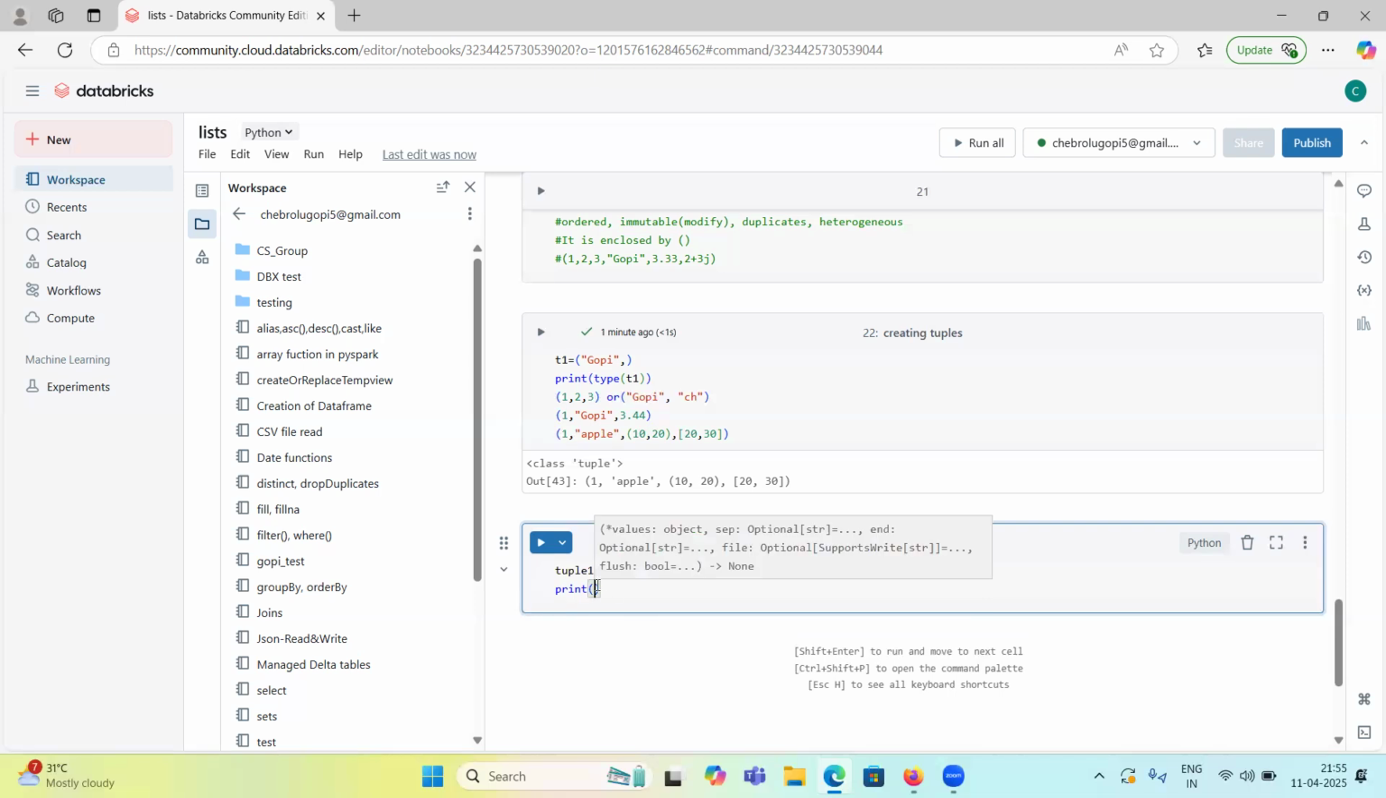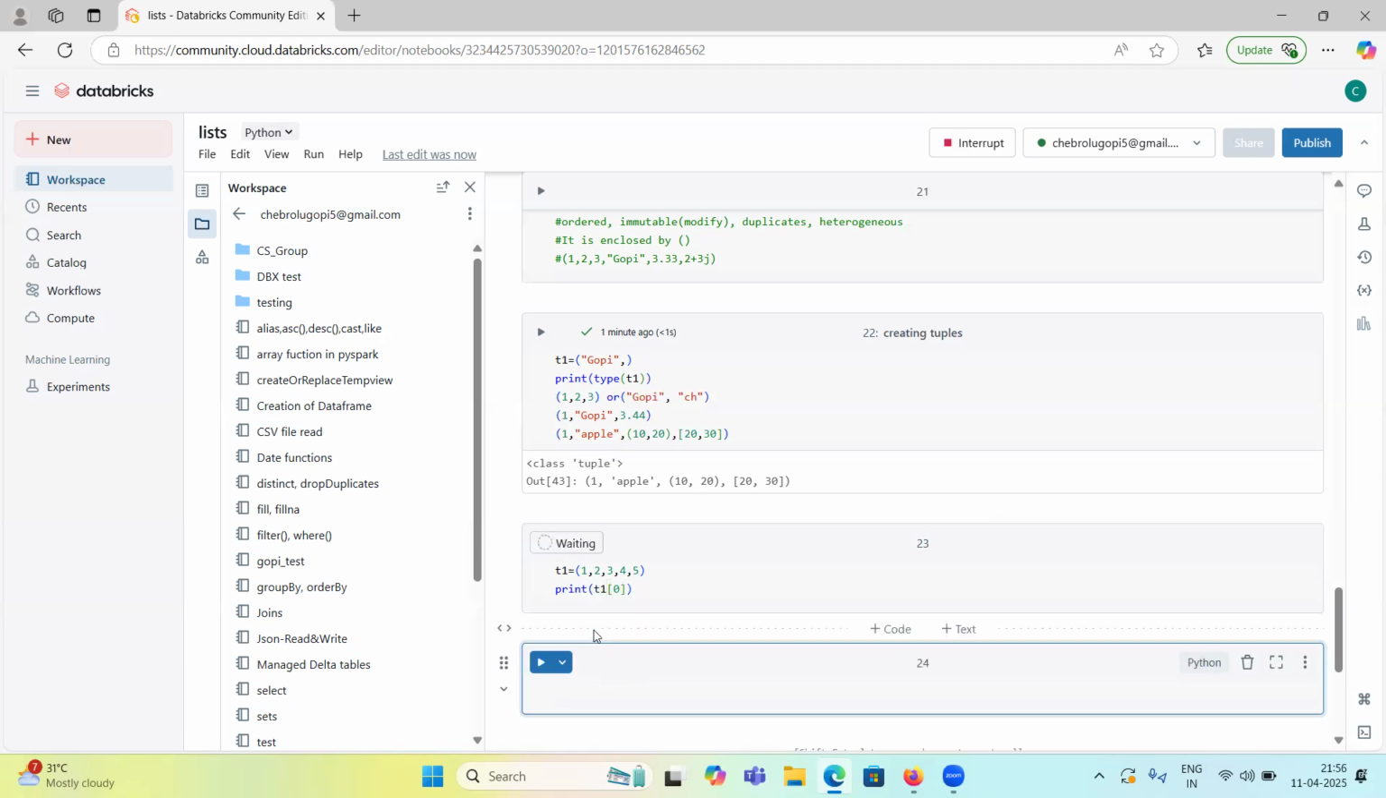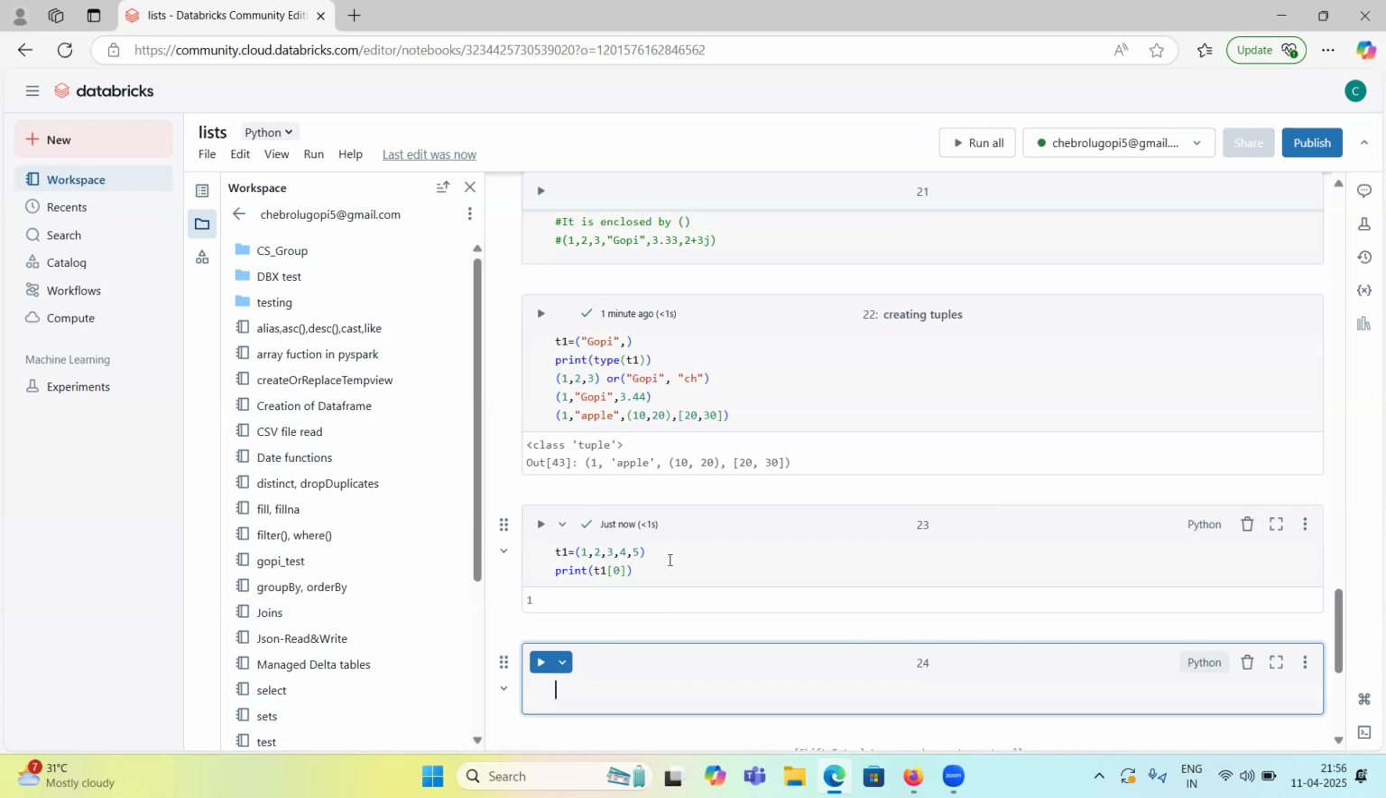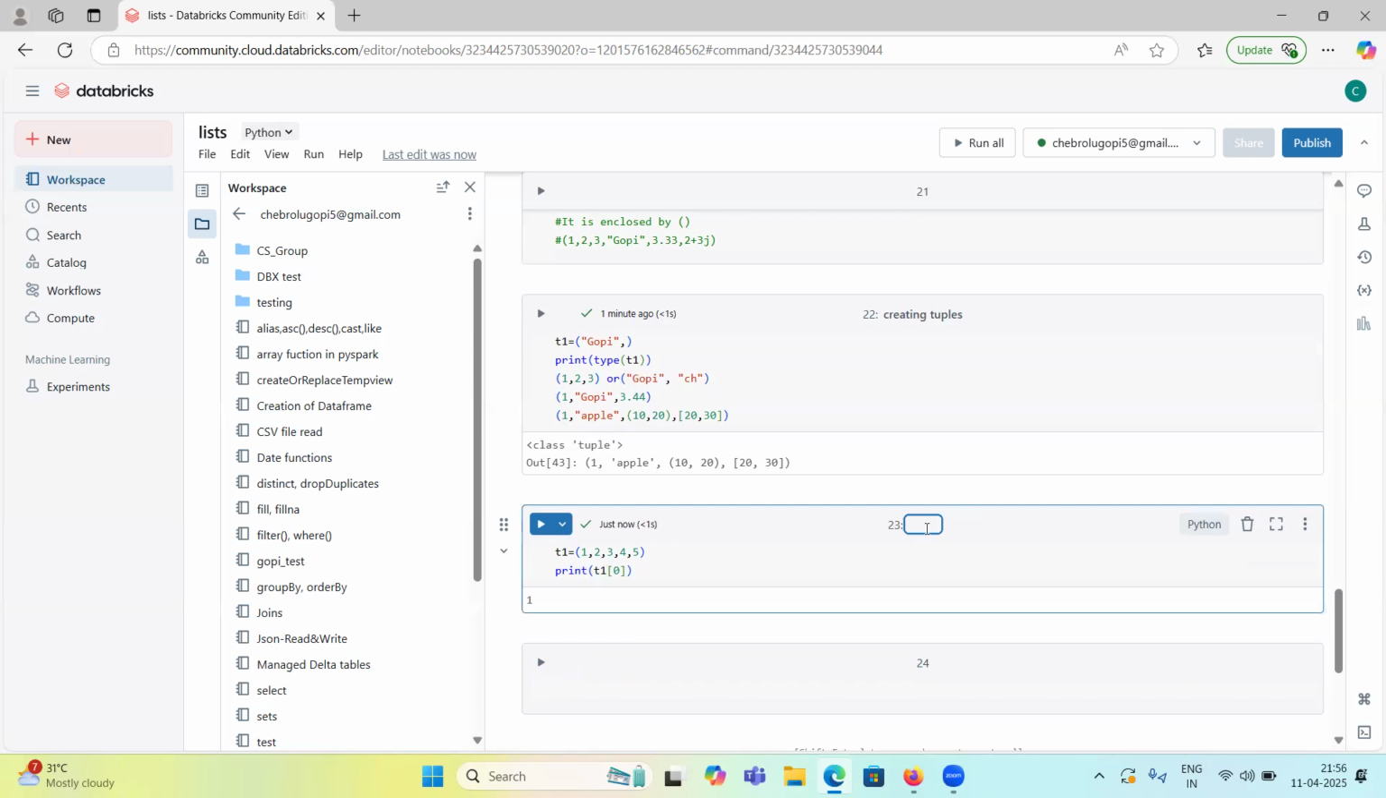Print tuple one, T1 is the name here. I will use T1 and index position 0. So what does it have to return? 1, right? Let's see. Yeah, 1. So they are ordered, right? So we can access them using indexing.